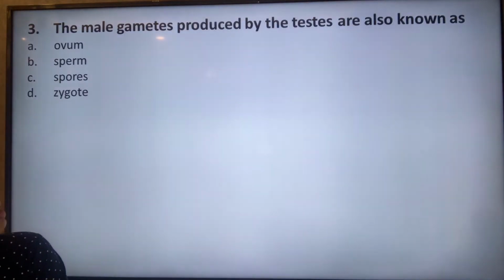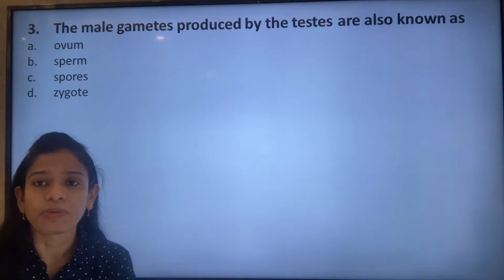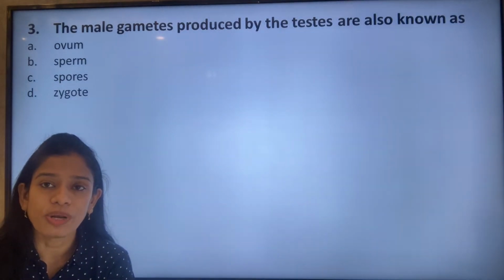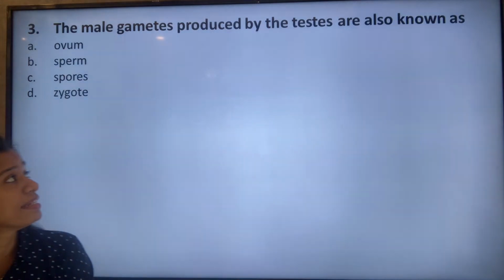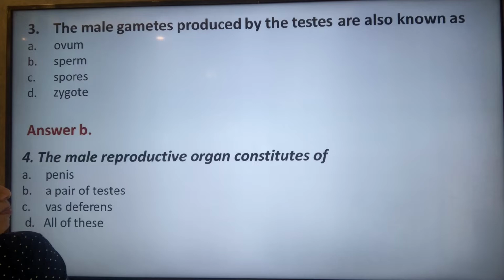The next question, the male gametes produced by the testes are also known as ovum, sperm, spores or zygotes. So the male gametes produced by the male reproductive organs are known as sperms. The correct option is answer B. The next question, the male reproductive organ constitutes of a penis, a pair of testes, vas deferens, or all of these.